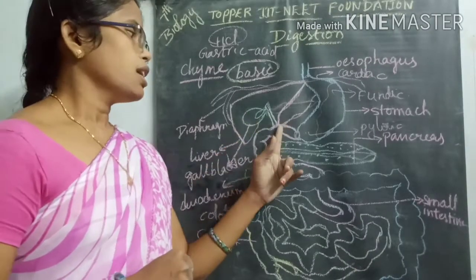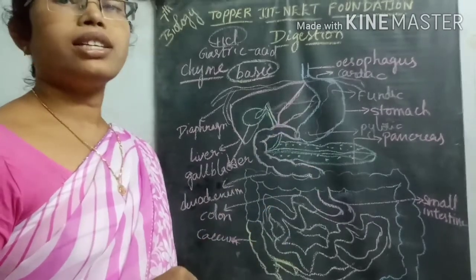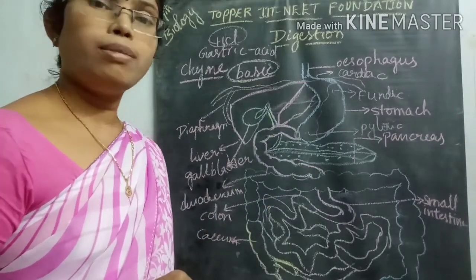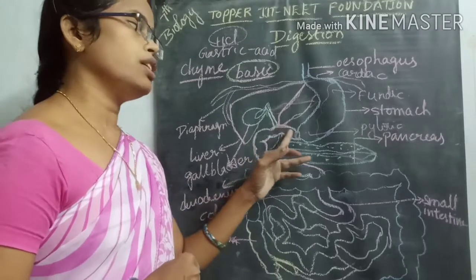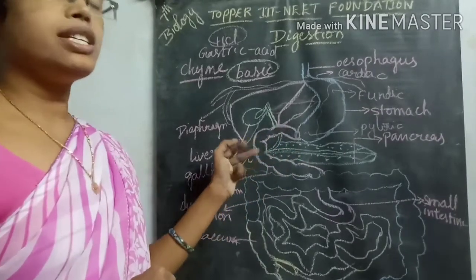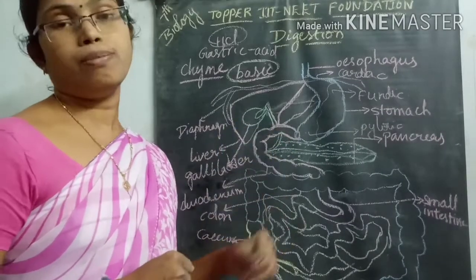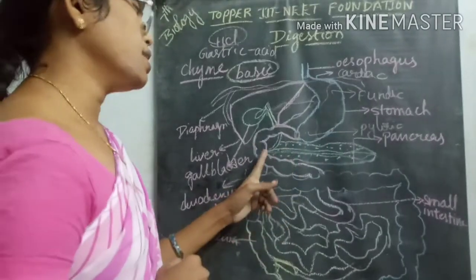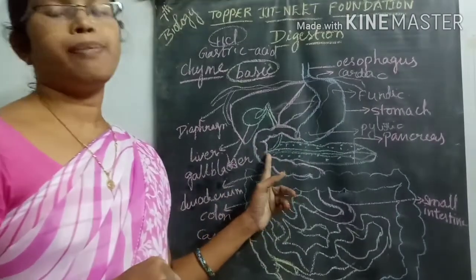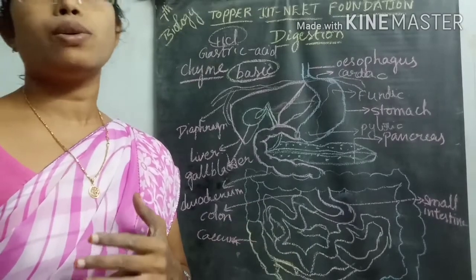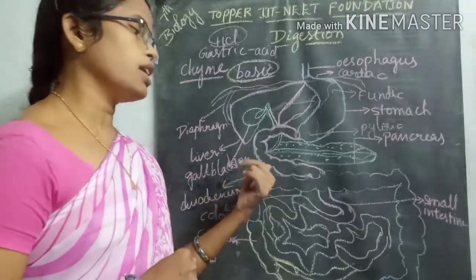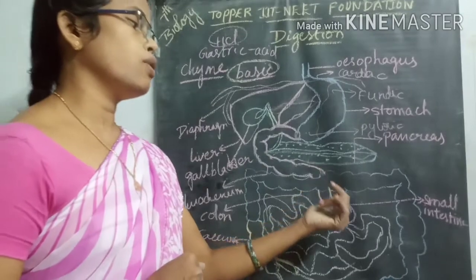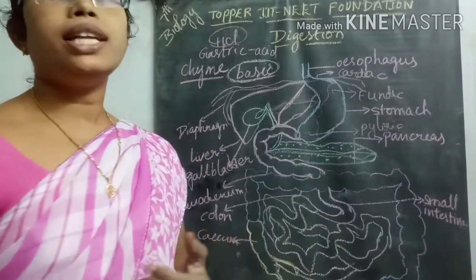It is connected to the common bile duct through the duodenum, and the released bile juice is mixed with the food material which comes from the stomach. The pancreatic juice is also mixed with this food material, and the food material slowly enters into the small intestine.